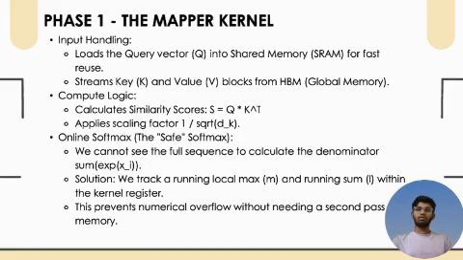One is the local maximum and another is the local running sum of exponentials, that is l. We update this iteratively as we stream data. At the end of phase 1, we don't write the final output here itself. We write the partial output along with this local m and the sum of exponentials l statistics back to the global memory.